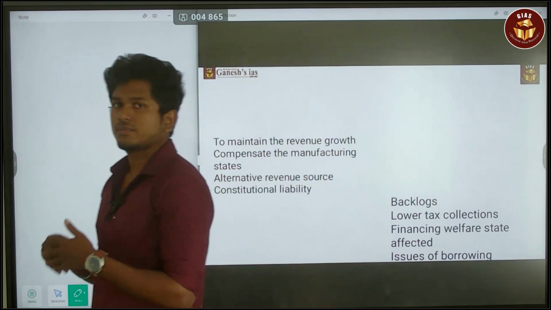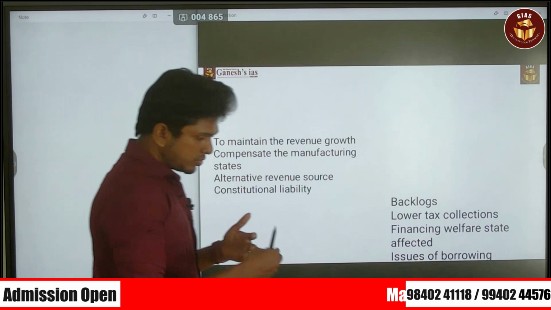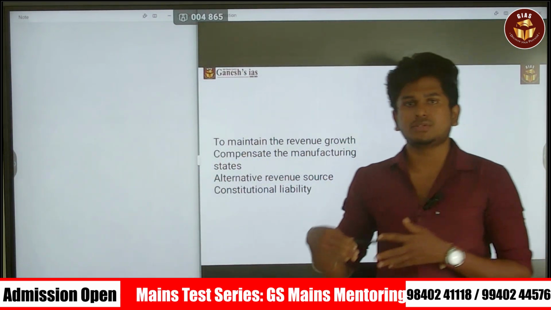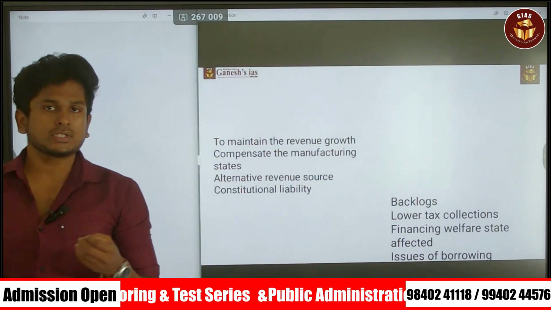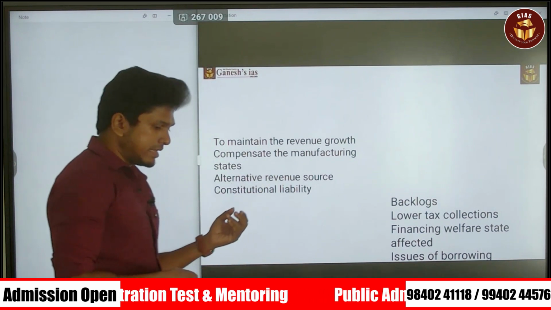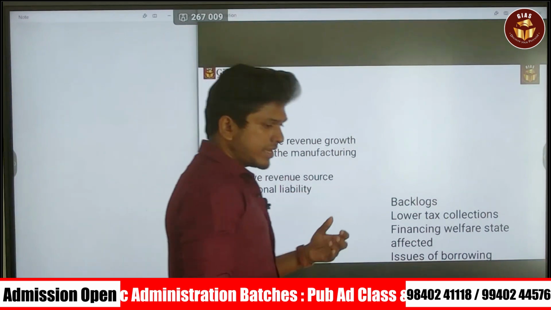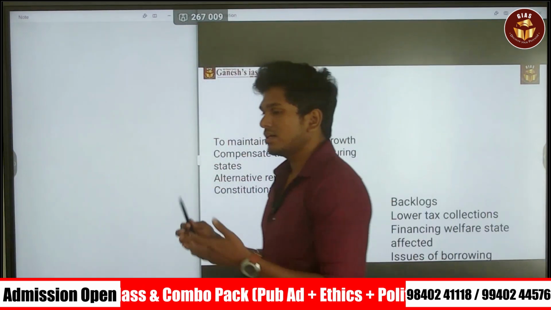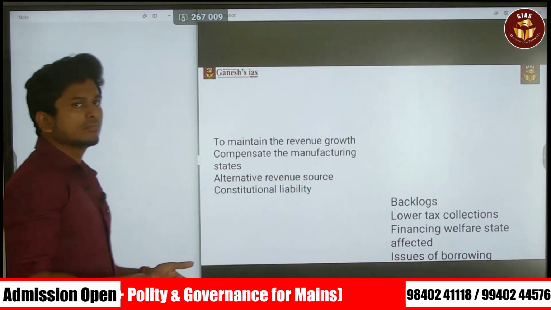The compensation also got affected because there was no production of goods and services. So that led to the issue. So COVID-19 affected the compensation paid to the states. So it created backlogs, and also low tax collection, and the creation of the welfare state got affected due to the delay in the payment of the compensation to the states.